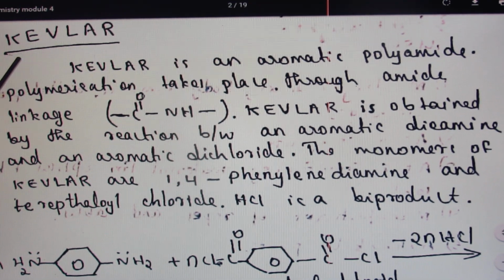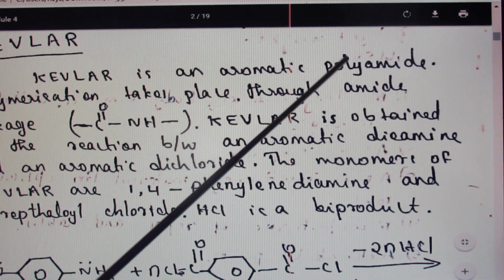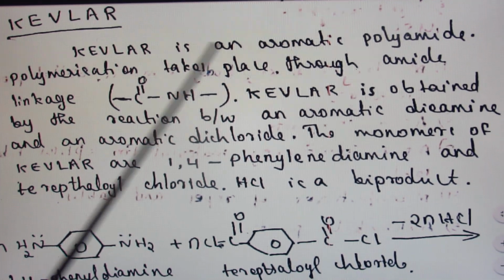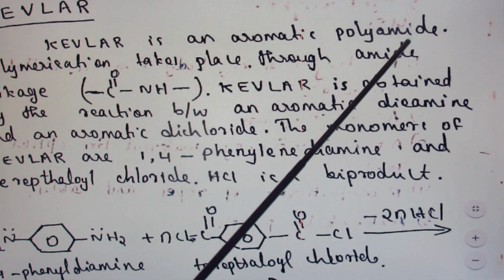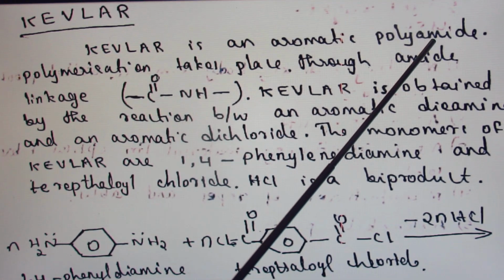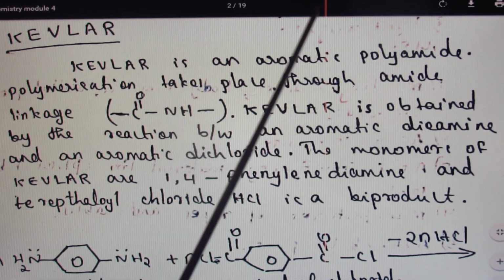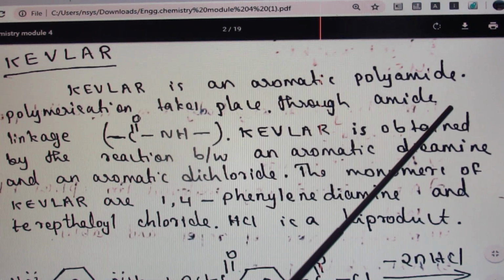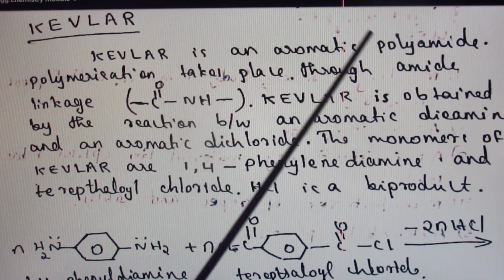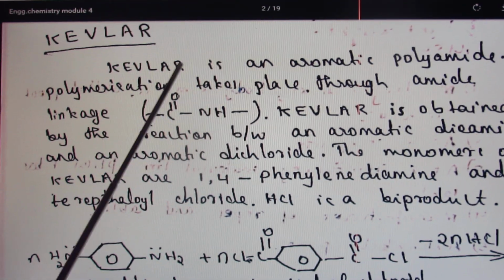Next topic is Kevlar. Kevlar is an aromatic polyamide. Here in Kevlar, the key word is aromatic amide. Amide means NHCO linkage. Aromatic amide means on both sides of NHCO, there is the presence of a benzene group. Hope all of you understood the key word present in Kevlar.